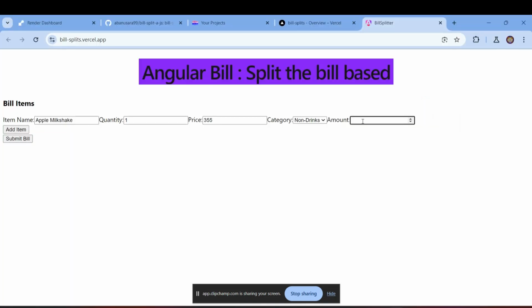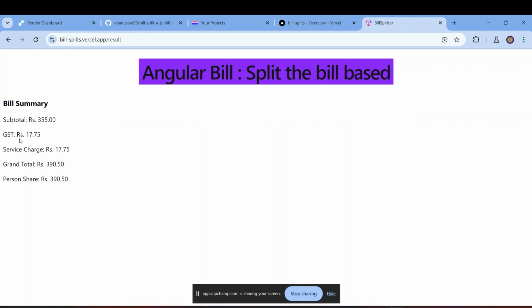Okay, and I can also add another one, but for sample only, I'm showing this one. If I click the submit button, the bill will show like this. And I know it's so dull here, but I tried my best for emergency purpose also.